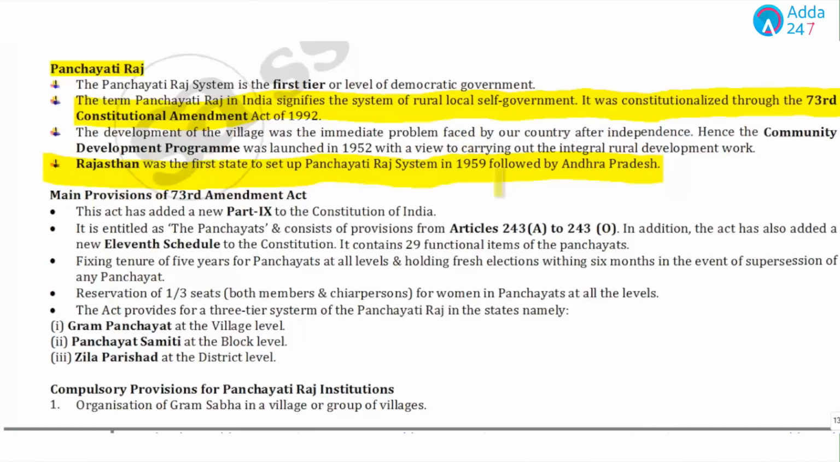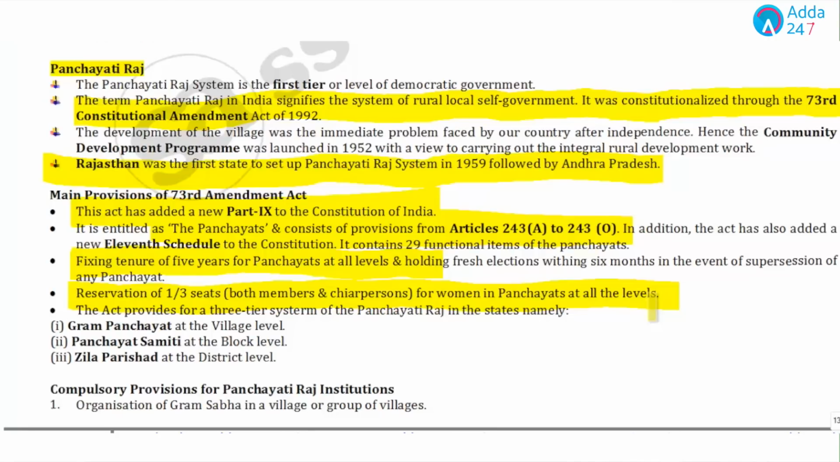Now if we talk about the main provisions of the 73rd Amendment, it added Part 9 to the Constitution of India, and the panchayats and its provisions are in Articles 243A to 243O. Now what is the tenure of panchayats? We're fixing a tenure of 5 years for panchayats at all levels, and reservation of 1/3 of seats for women. This could be a question, how much reservation is there in the panchayats? So the answer will be 1/3.